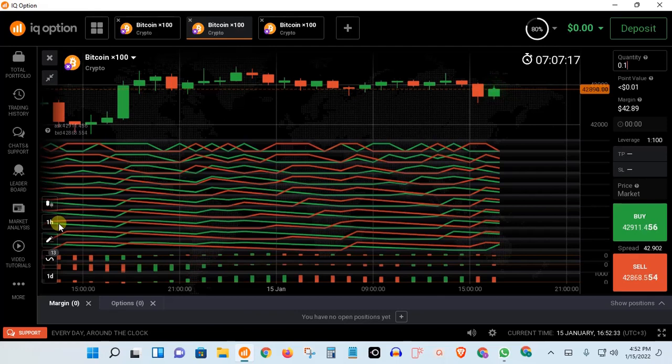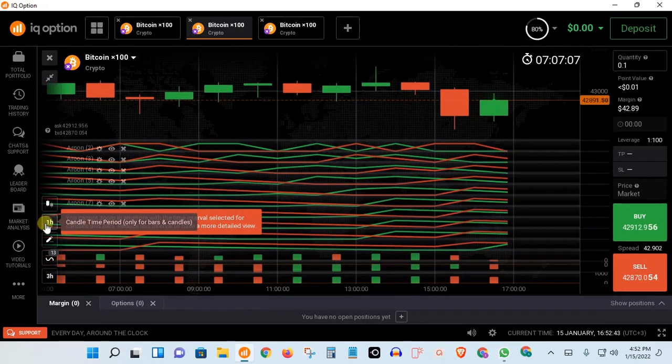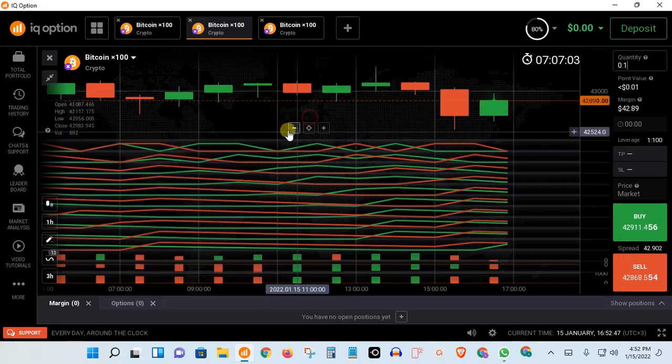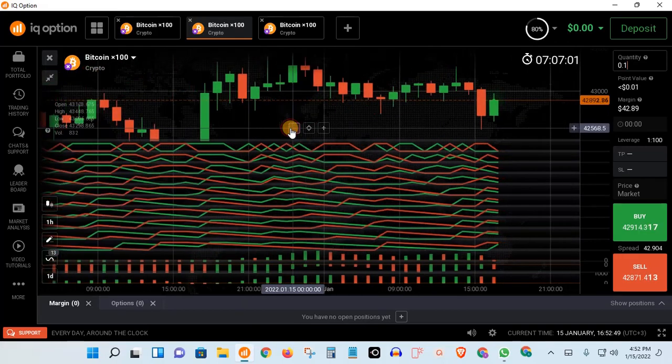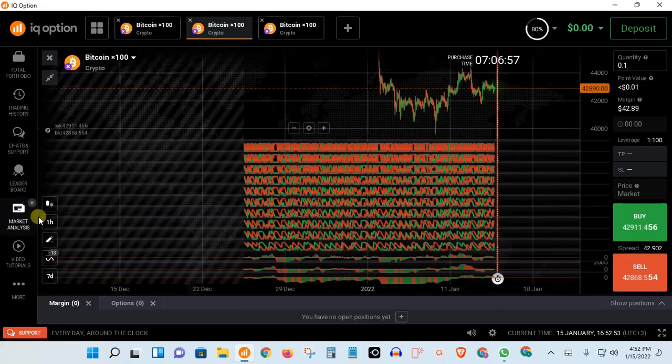It would even skip up to a 7-day interval, that's 1 week. But this time they have fixed it so that you can zoom in and zoom out within the same interval, and it really remains the same. It doesn't change. Even if you're zooming out, you can zoom out your chart perfectly to the smallest bit, and it won't change the time interval.